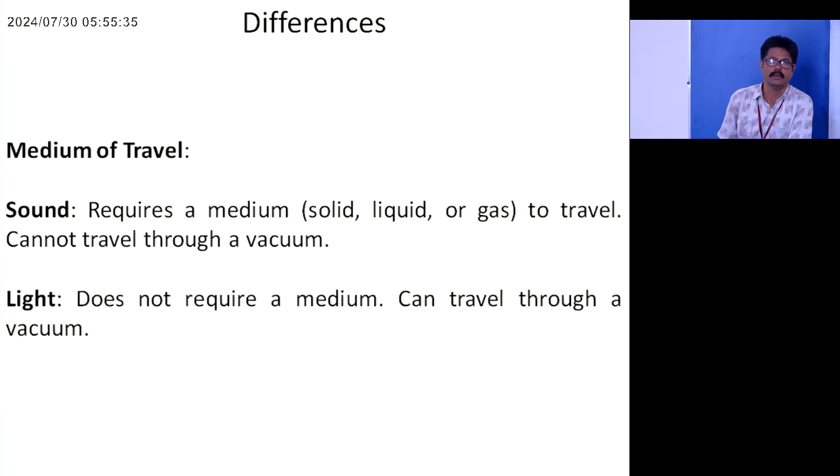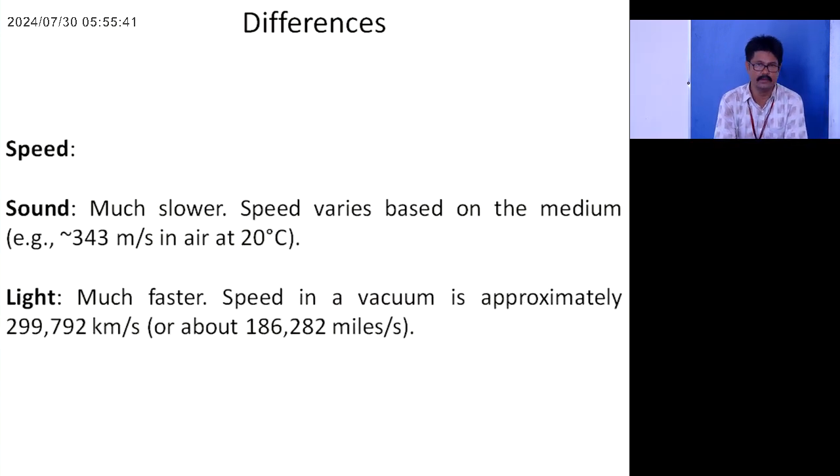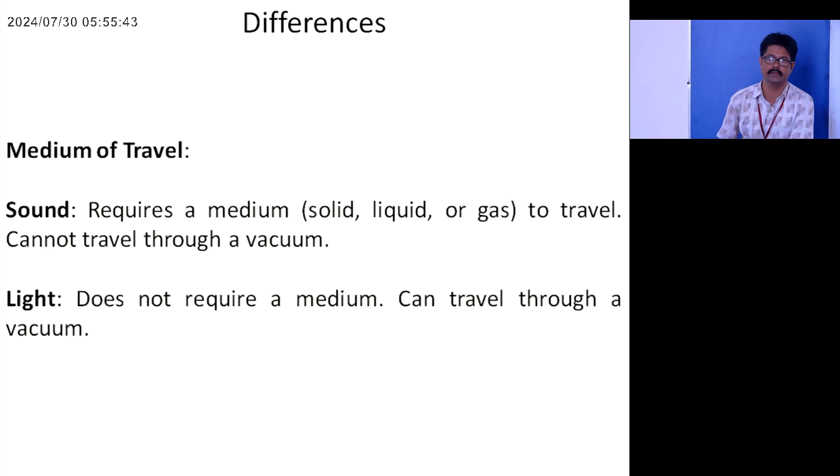Another important difference is that a medium is required for sound to travel. If a sound wave has to propagate from one place to another, a medium must be present between those two places. A medium is a must for a sound wave to travel. Whereas light is an electromagnetic wave which can travel in a vacuum itself. There is no need for any medium for propagation.